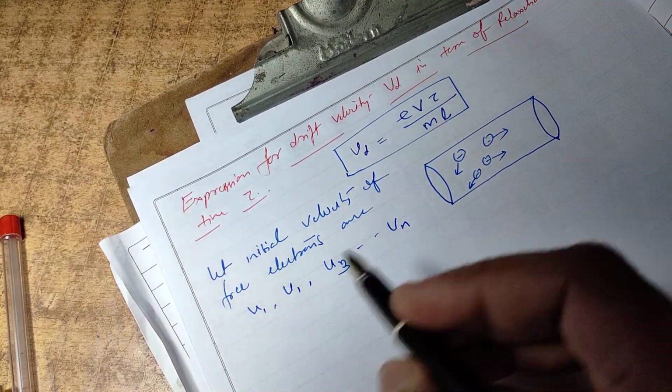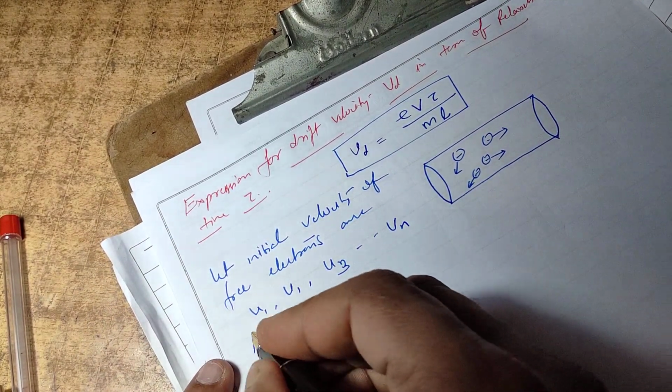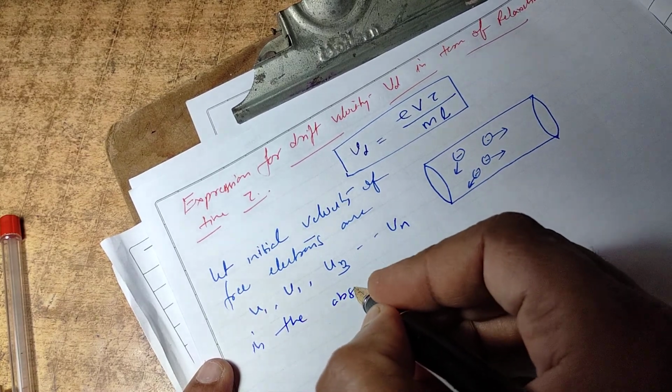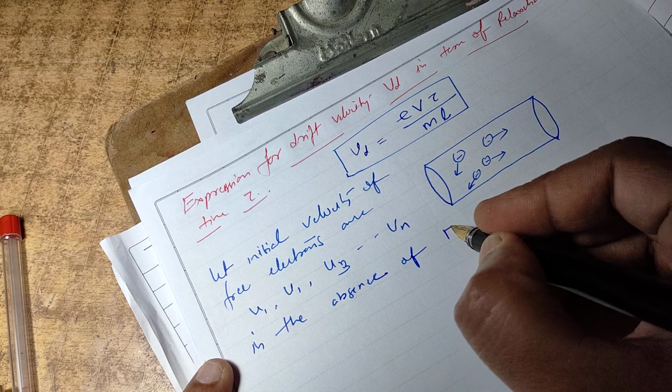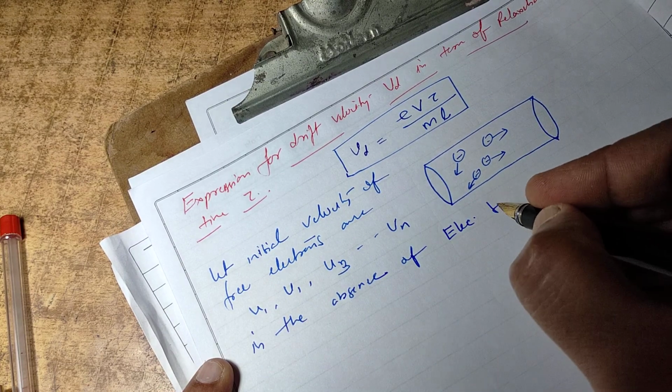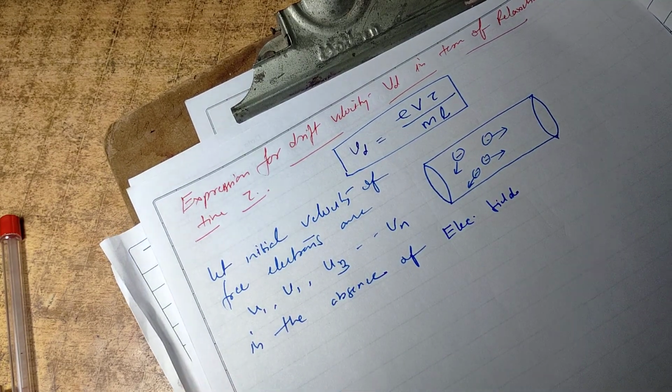These are the velocities of the free electrons in the absence of an electric field.